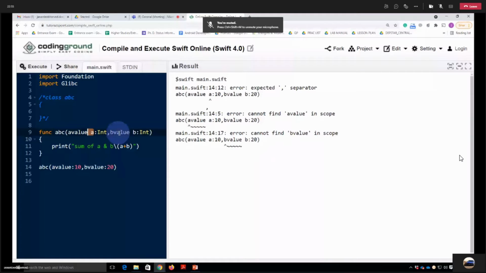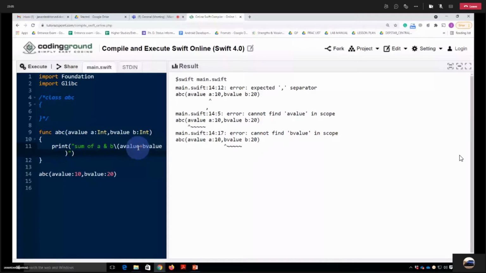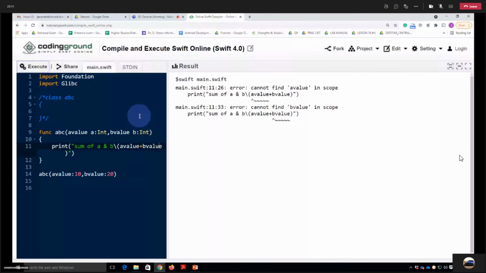But whenever you are using, let's say I'm using here A value and B value, let's see what it is showing us. Okay, here also I have used A value, here also B value, inside also A value and inside also B value. Let's execute it. So it's giving us error that cannot find A value in scope.